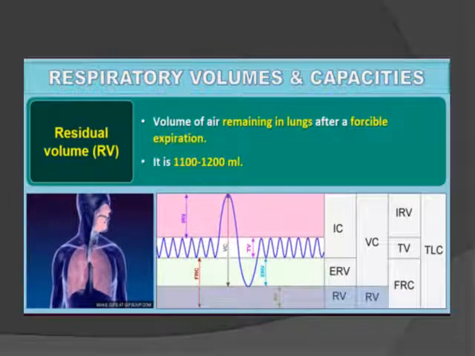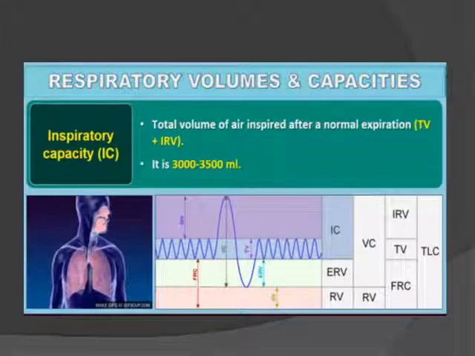Then the residual volume is the volume of air remaining in the lungs even after forceful expiration. It is present in the lungs every time, so that exchange of the gases takes place without any interruption. It is about 1100 to 1200 ml.